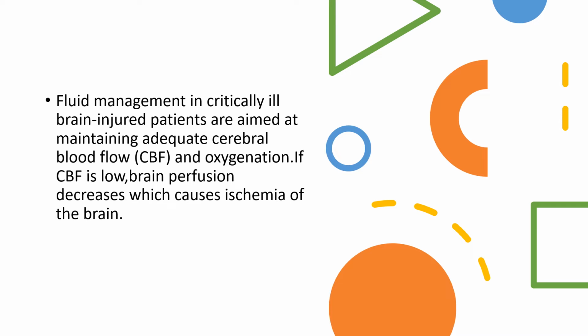If the patient doesn't have adequate fluid in their body, it will decrease the blood volume and decrease the cerebral blood flow and oxygenation. If the brain cells are not getting adequate oxygen and blood, it will cause ischemia of the brain. So keep in mind, once brain damage occurs, it will be forever and cannot be reverted.